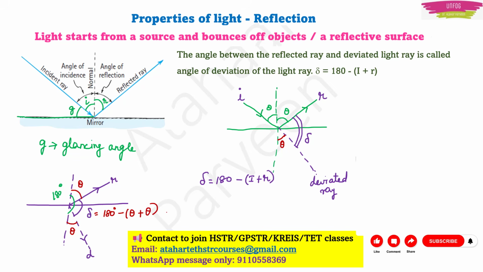So angle of deviation will be equal to 180 minus the incident angle theta and the reflected angle another theta. If angle of incidence and angle of reflection are the same, then the angle of deviation will be 180 minus 2 times theta. So this angle of deviation is equal to 180 minus 2 theta.